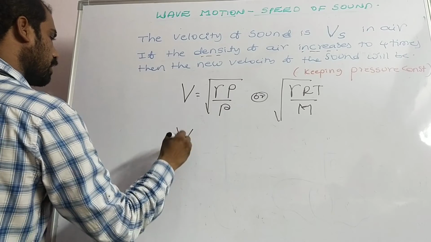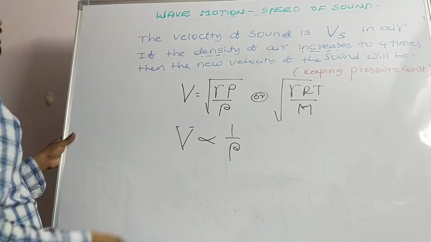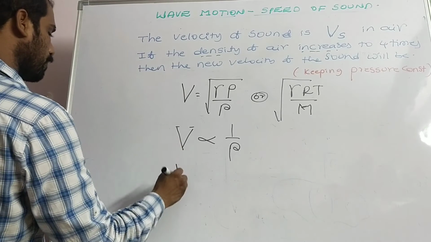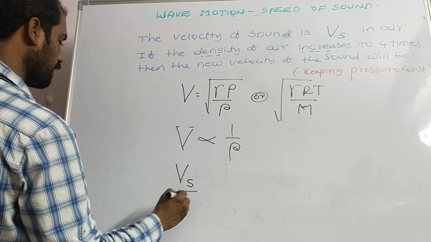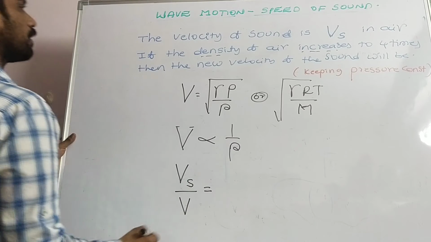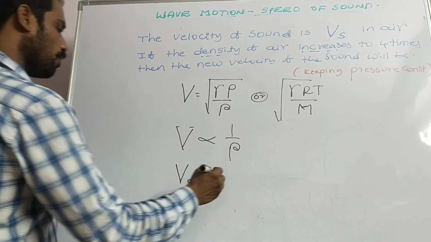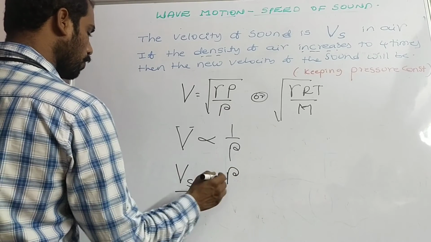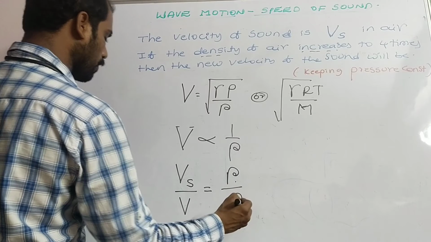So take the relation V is inversely proportional to root rho, as pressure is given as a constant. So Vs by V is equal to rho by rho s.